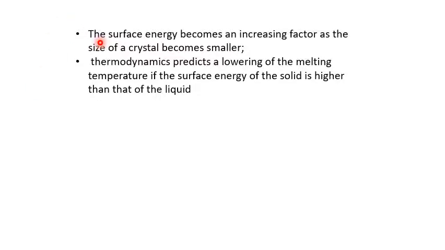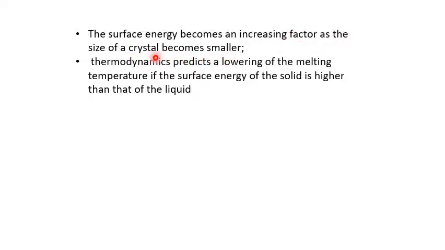What happens when the bulk material is converted into nano-size material? What happens with the surface energy? Surface energy of bulk material is small, and when it is converted into nanomaterial, surface energy increases. So surface energy becomes an increasing factor as the size of the crystal becomes smaller.